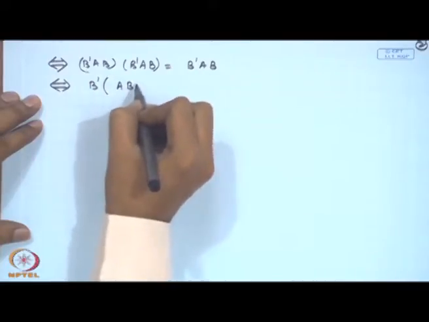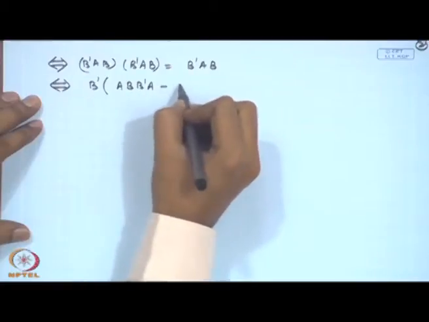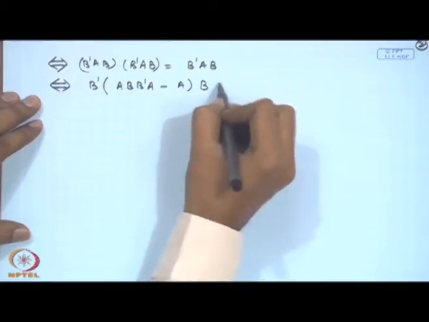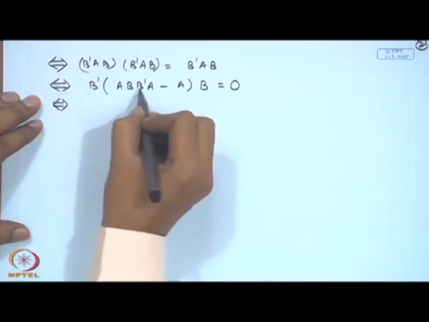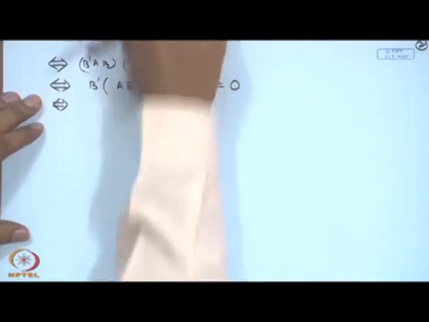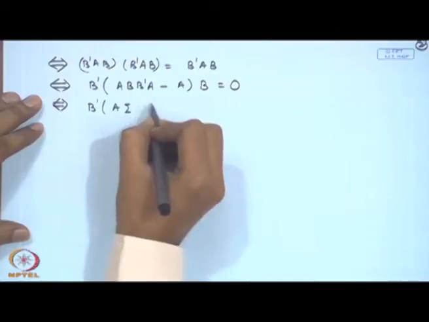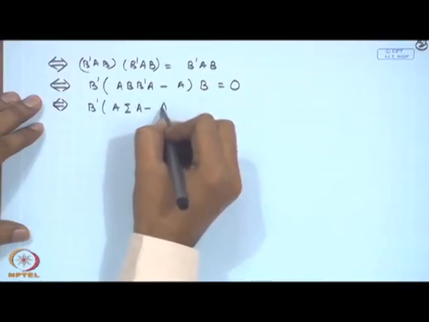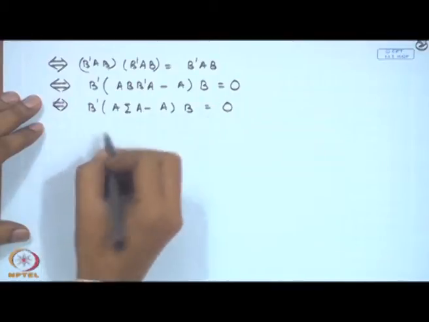So, we can write B prime (A B B prime A minus A) B is equal to a null matrix. Now, B B prime is sigma. So, this becomes B prime (A sigma A minus A) B is equal to null matrix.